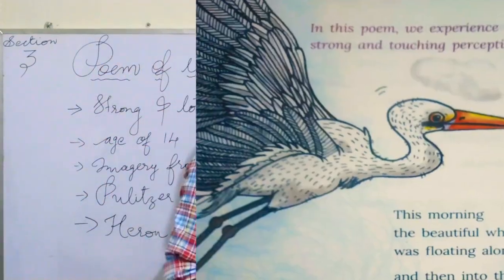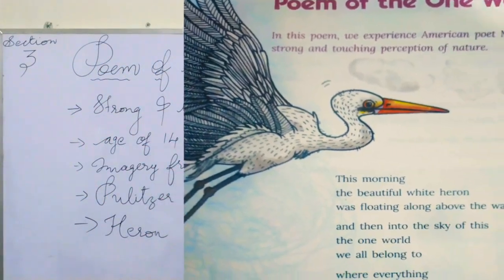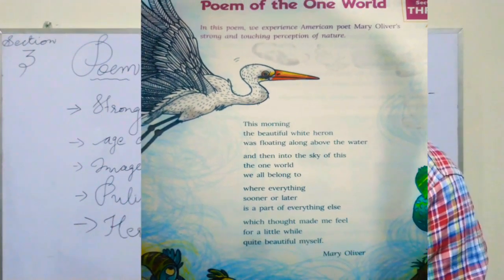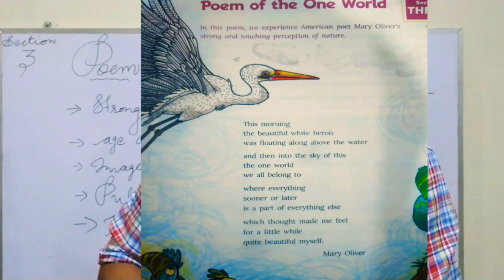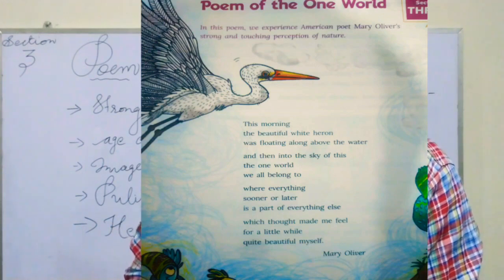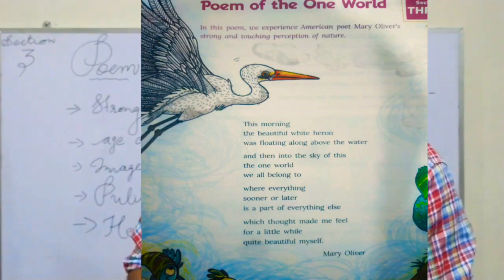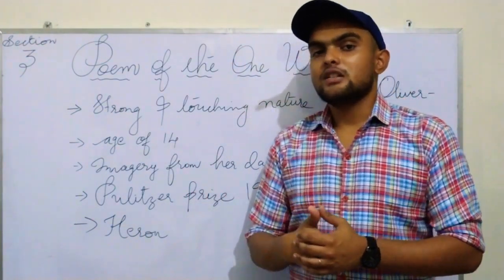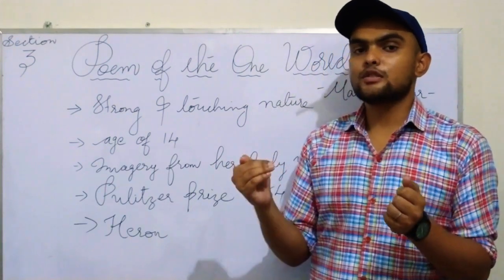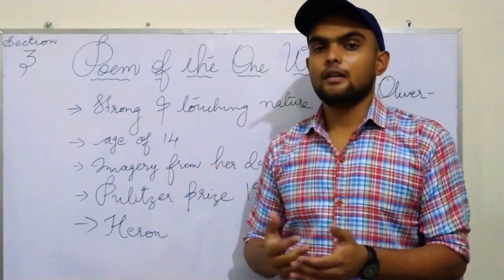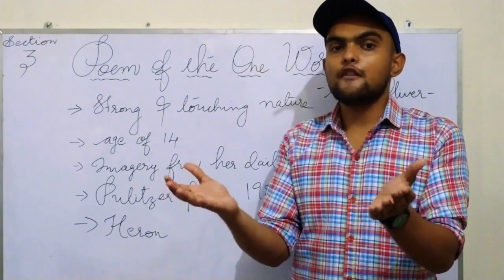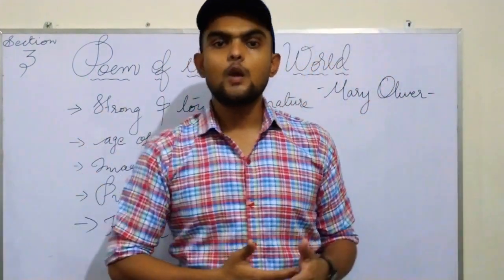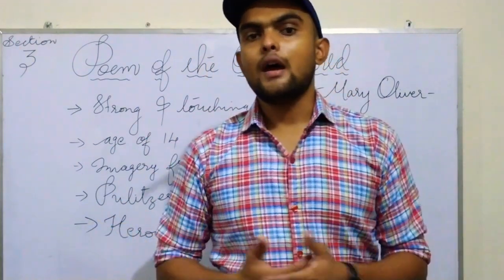Okay, now to the explanation of the third stanza. Here she says that where everything sooner or later is a part of everything else, which thought made me feel for a little while quite beautiful myself. That means she says to her readers that everything under the sky depends on each other, right? We depend on each other.